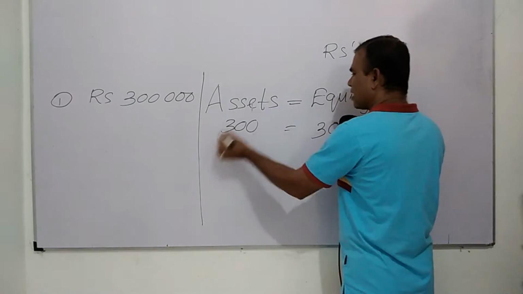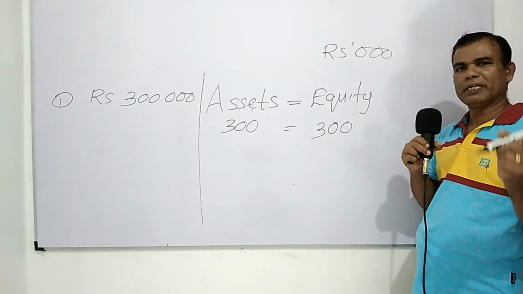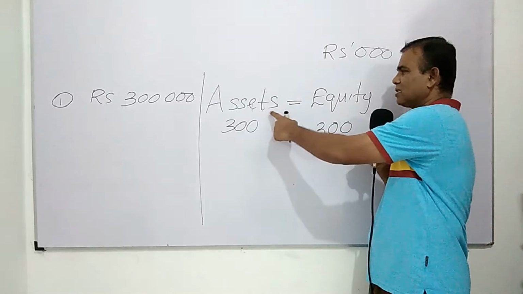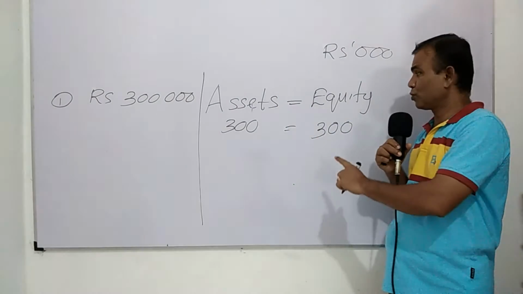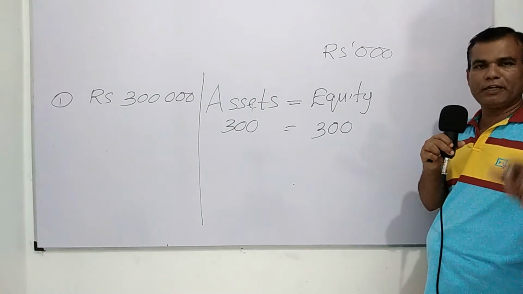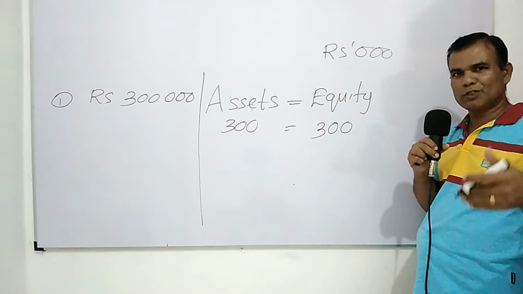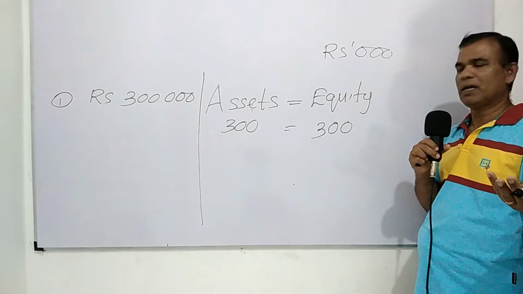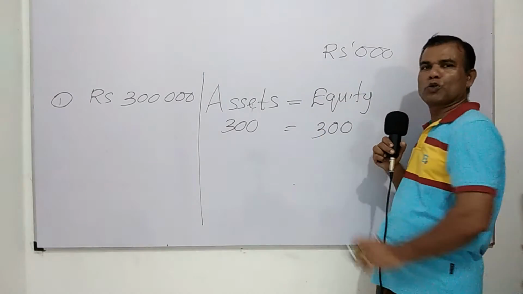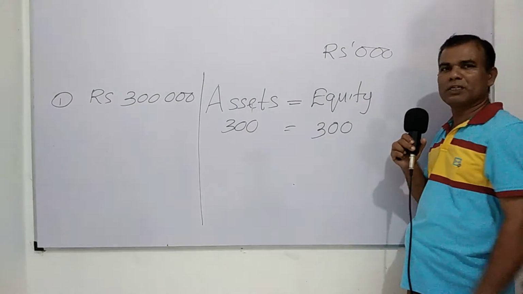300,000. Now you can identify that if you do not have any external bond, any external liability, total of assets is going to be total of equity. So if a businessman starts a business investing his own money, total assets are going to be equal to total equity. This is the basics of the accounting equation.